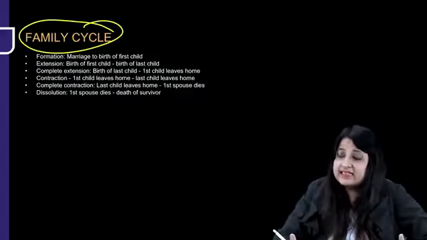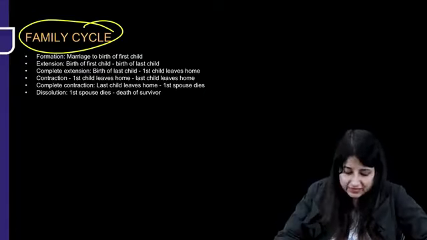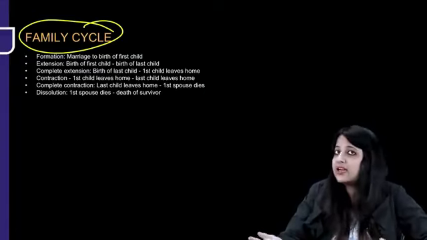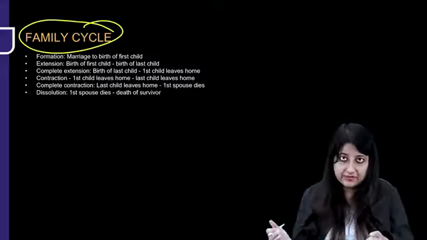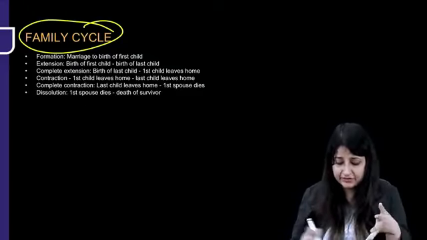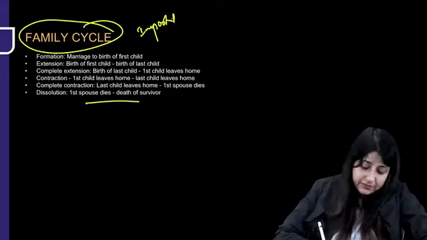Now there's another thing, family cycle. What is family cycle? It has different stages. Formation is marriage to birth of first child, extension birth of first child to birth of last child, complete extension birth of last child till the first child leaves home, contraction first child leaves home till the last child leaves home, complete contraction last child leaves home till the first spouse dies, and dissolution is first spouse dies till the death of survivor. It has come many times, family cycle.